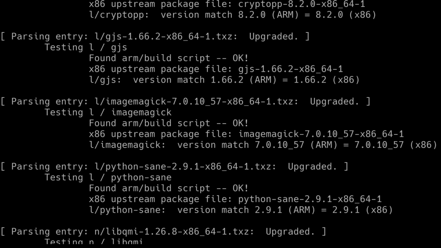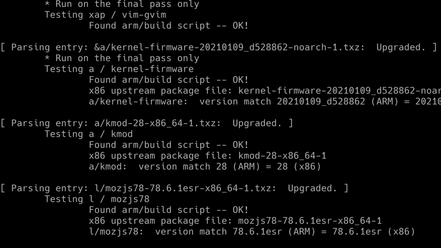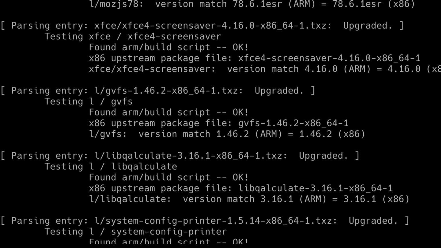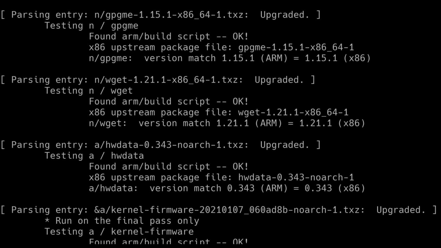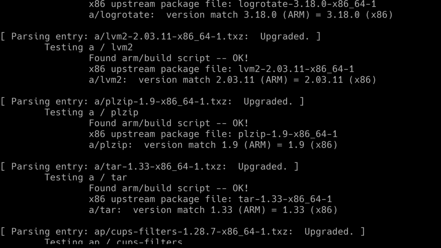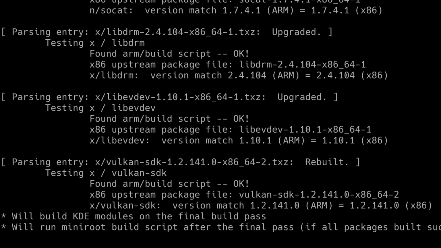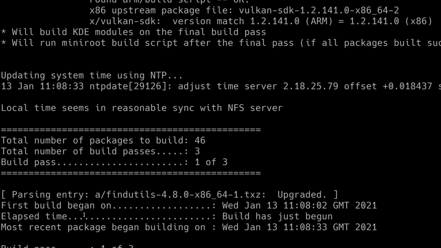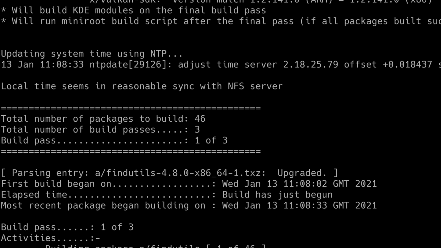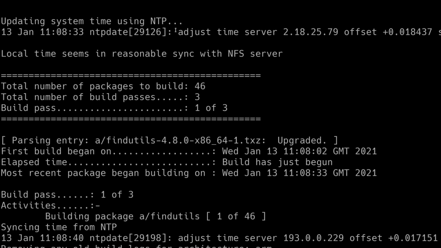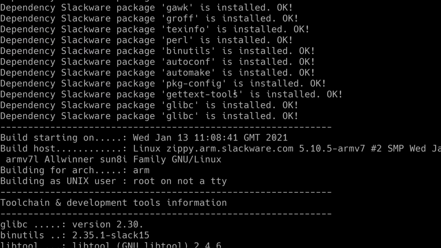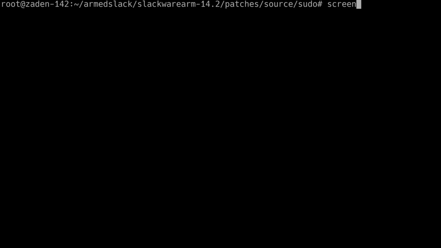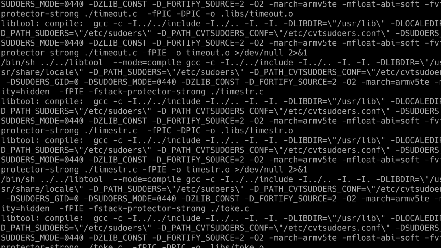So the build system is just, again, processing everything to make sure that it's all good, making sure that the version numbers match, making sure there aren't any missing changes that I didn't put into the scripts. There we go. So it tells me that it's going to build KDE modules on the final pass. I only build KDE once. I don't rebuild that on every pass because there's no need. As it says on the screen, it will build the mini root file system if everything built. So now it's off building the first package. Let's see how 14.2 is getting on building sudo.